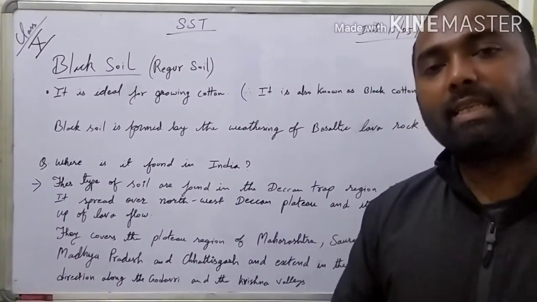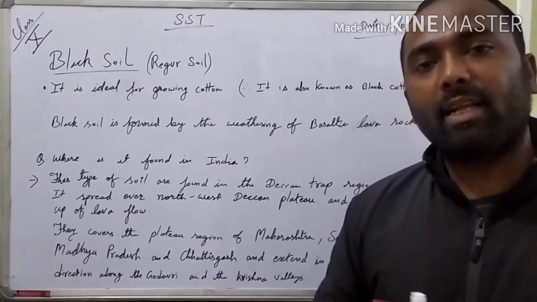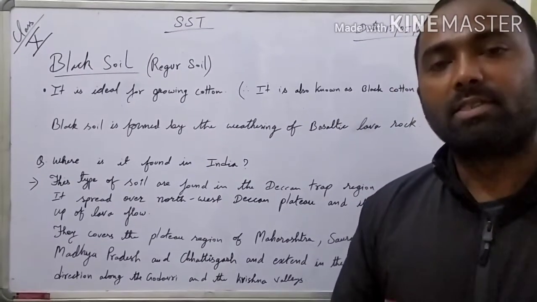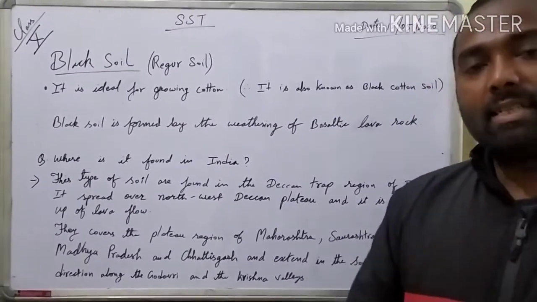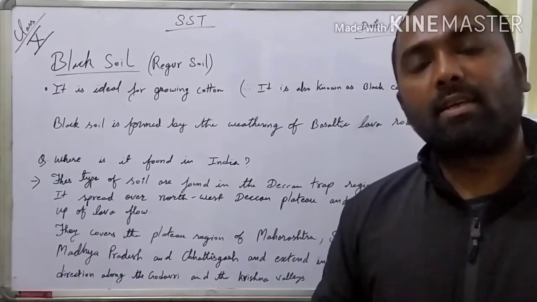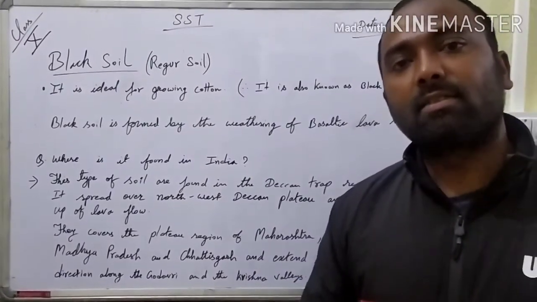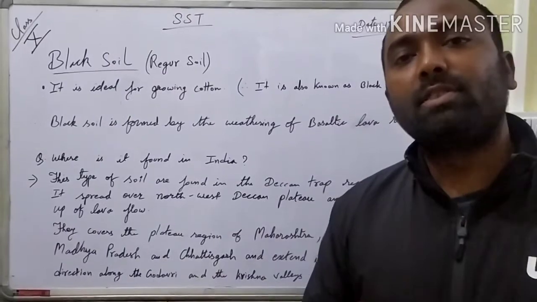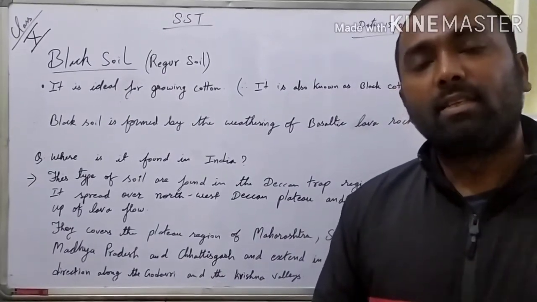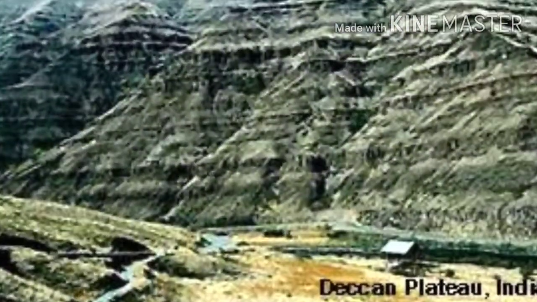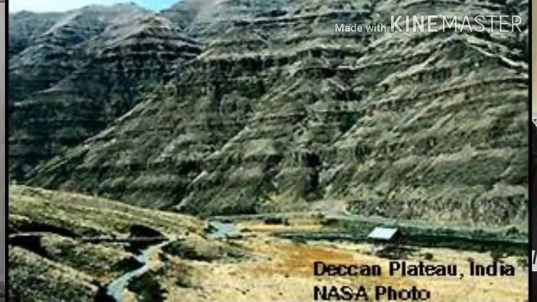Now, black soil is formed by the weathering of basaltic rock. What are basaltic rocks? Basaltic rocks are formed when the lava from within the earth comes out and cools down on the surface of the earth. Our Deccan Trap region is formed of basaltic rock.